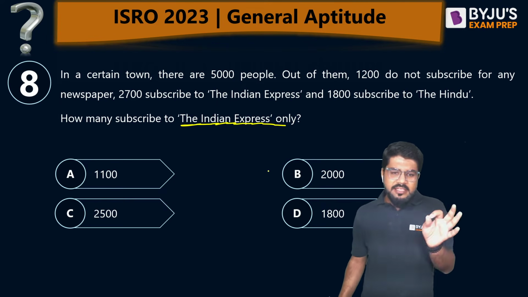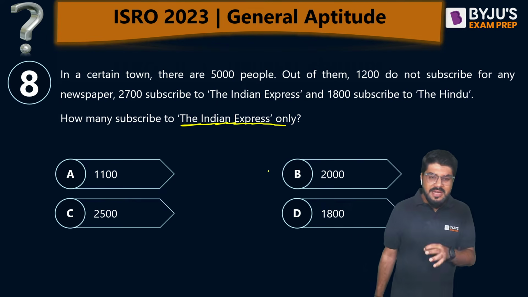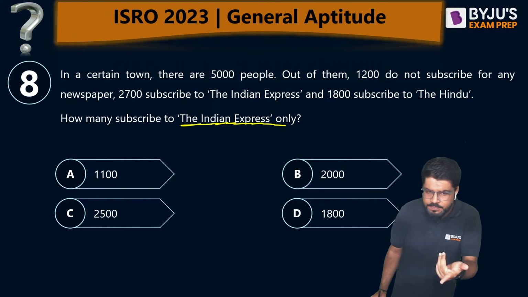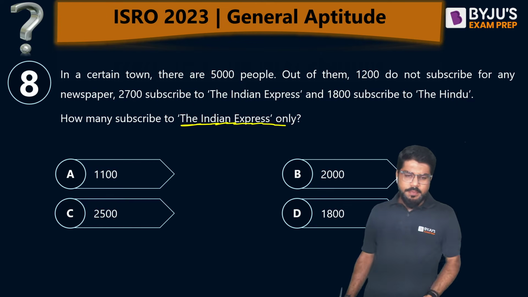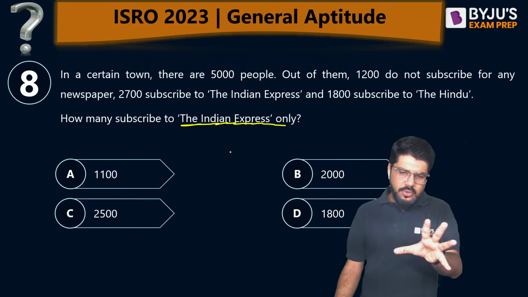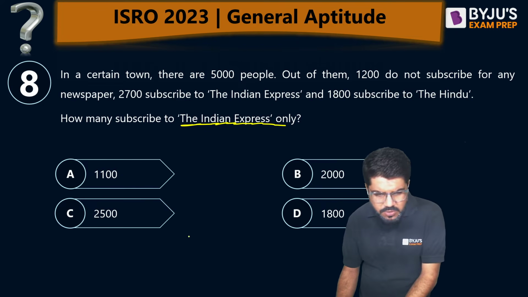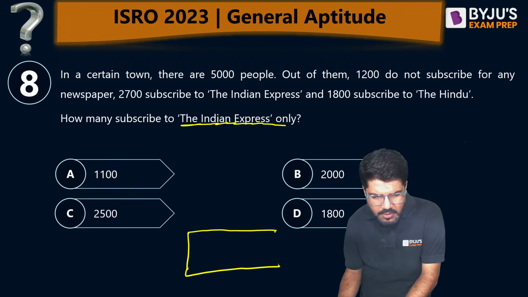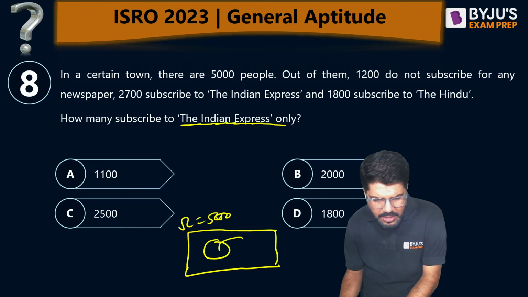They tell 2,700 subscribe to Indian Express, but out of them, some will be common with the Hindu. Some people are reading two newspapers. Some are reading nothing. 1,200 do not subscribe to any newspaper. So if I draw a very simple Venn diagram here, this is the sample space containing a total of 5,000 people, and out of which there are two types of newspapers.